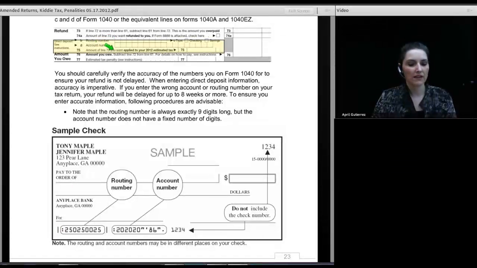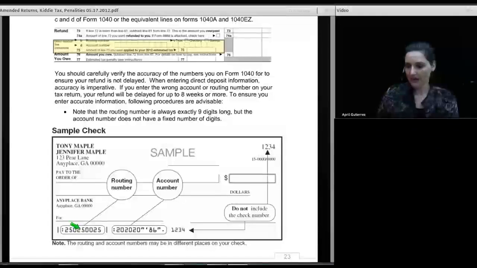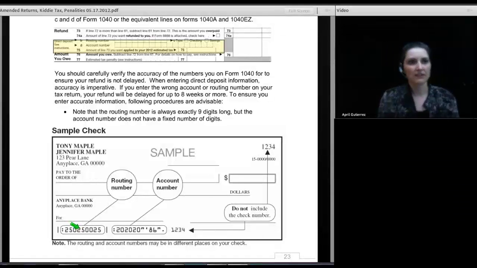And then all the rest of it that is account number goes here, and there's no set law on how long an account number can be. They can be 5 digits long, they can be 20 digits long. It's up to the bank. So you enter that there. Then what I do is I actually copy information directly from the check into my computer screen. As I'm looking at the check, I'm typing it in, and my computer screen asks me to enter the check twice. So I do that.